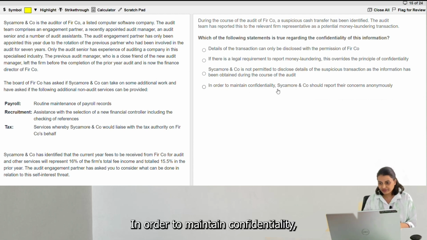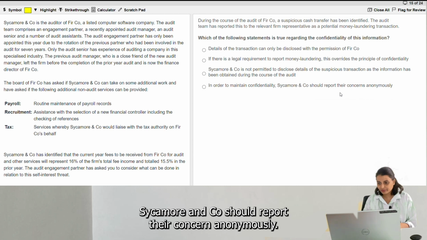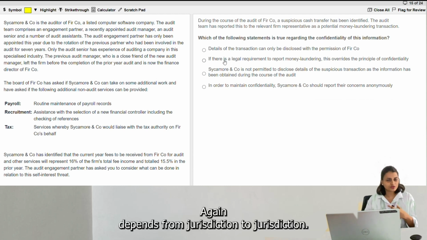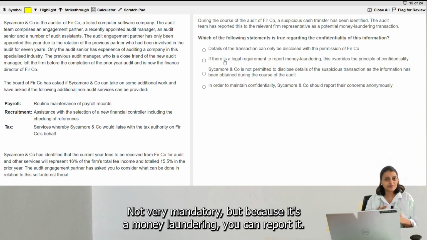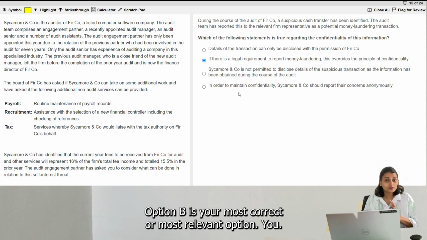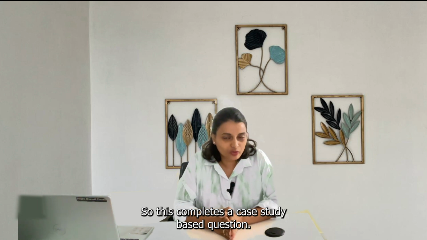In order to maintain confidentiality, Sycamore and Co should report their concern anonymously. Again, it depends from jurisdiction to jurisdiction, not very mandatory, but because it's money laundering, you can report it. Option B is your most correct or most relevant option here. So this completes our case study based question.